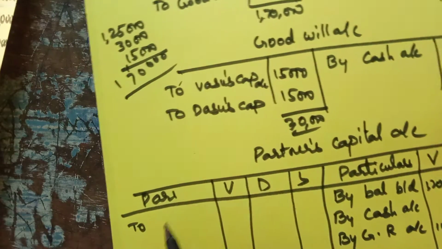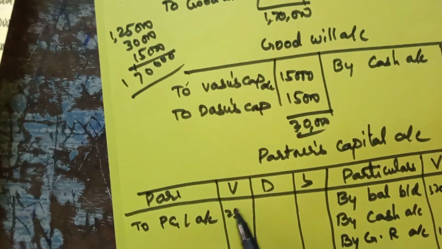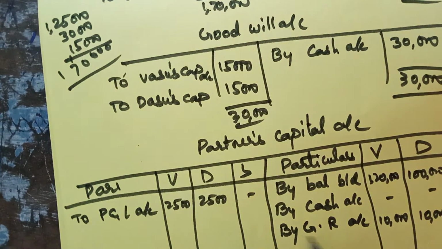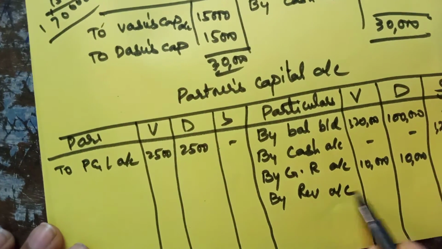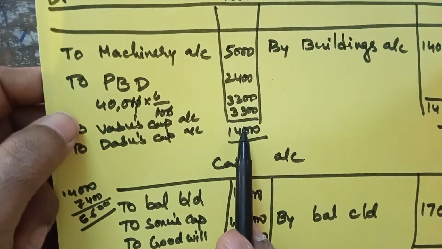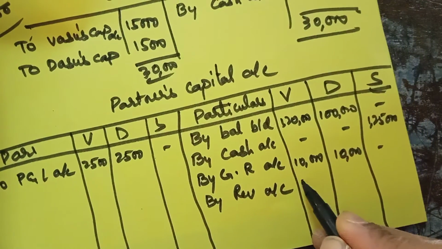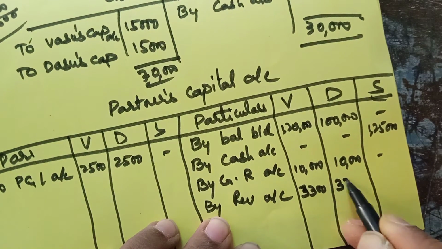To profit and loss account 5,000, half is 2,500 and 2,500. Then by revaluation account, whatever you got while doing revaluation, that you are showing here, 3,300 and 3,300.